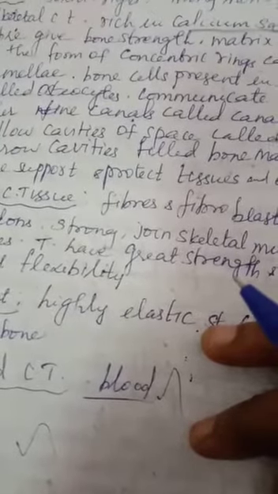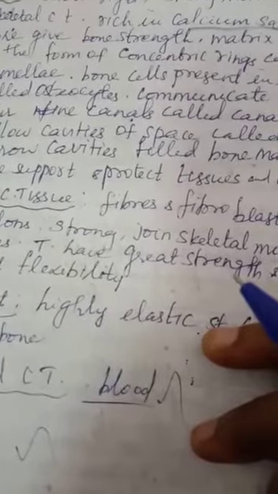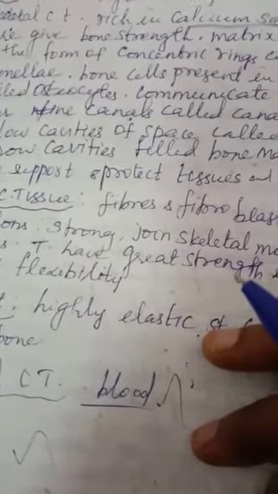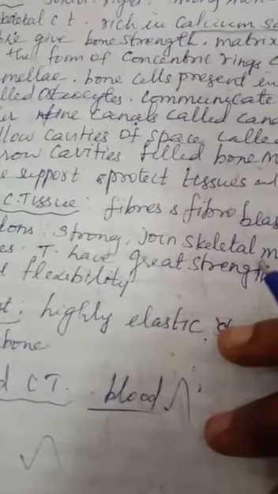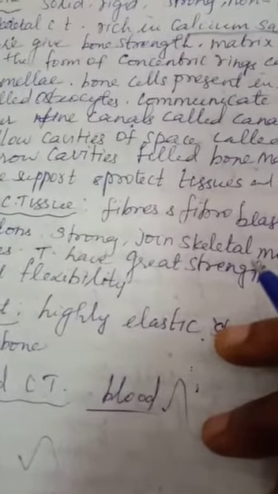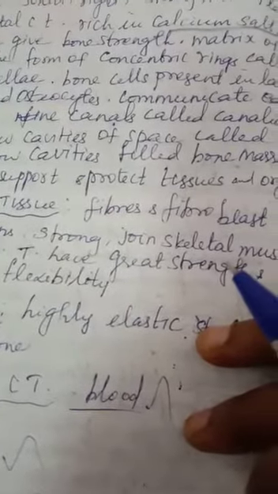The fluid matrix in which blood cells move. Plasma contains what? Inorganic salts and organic substances.